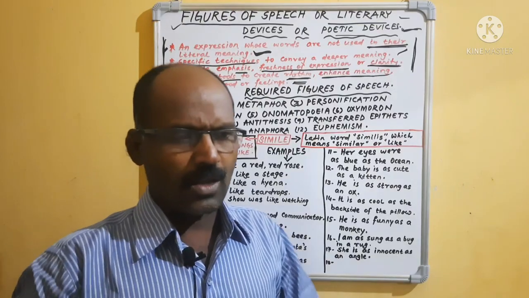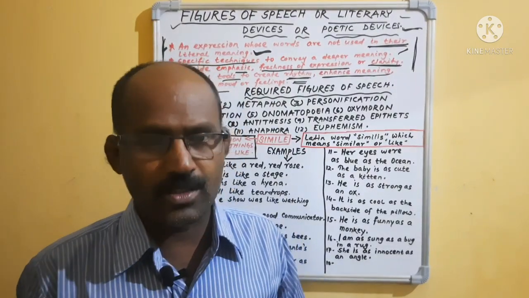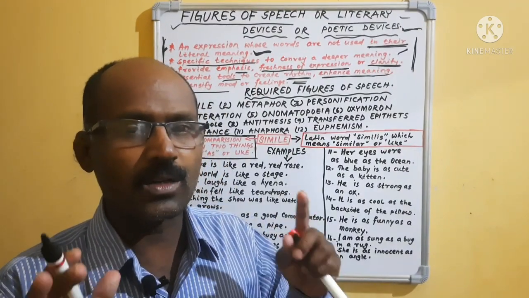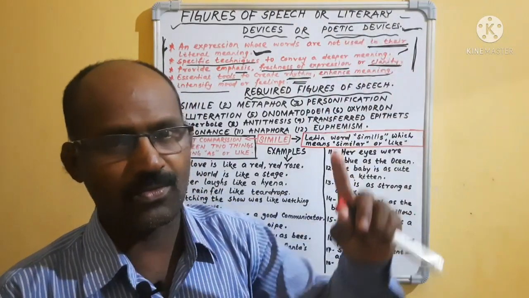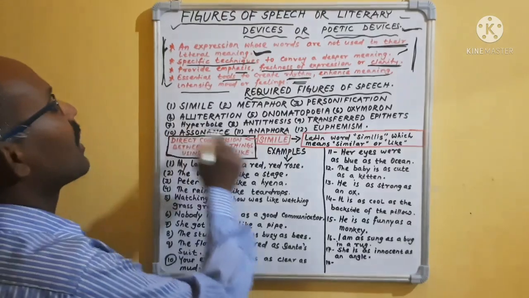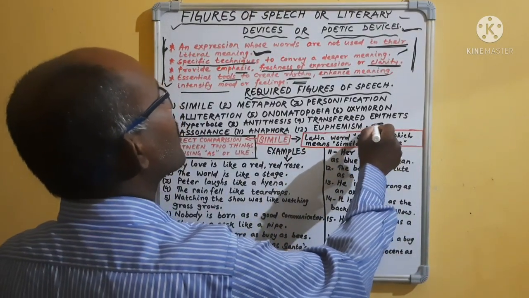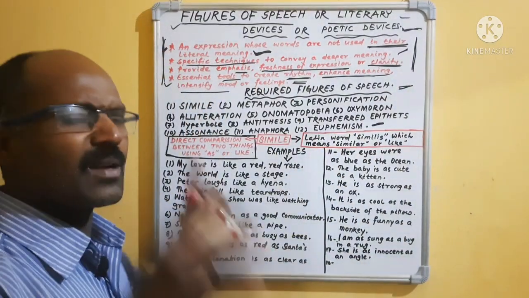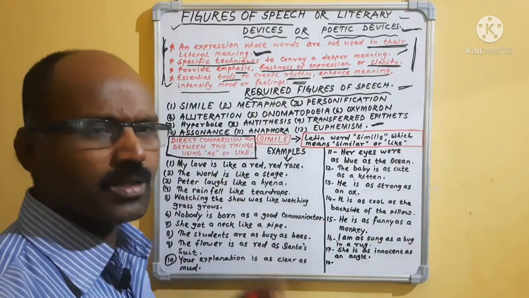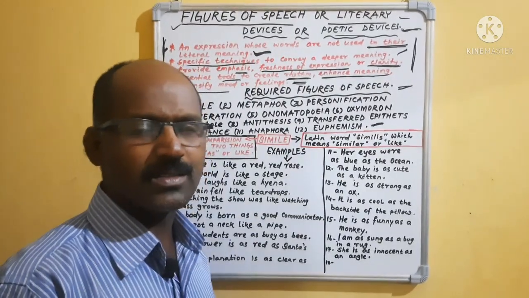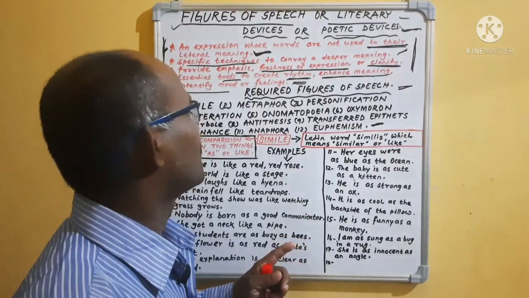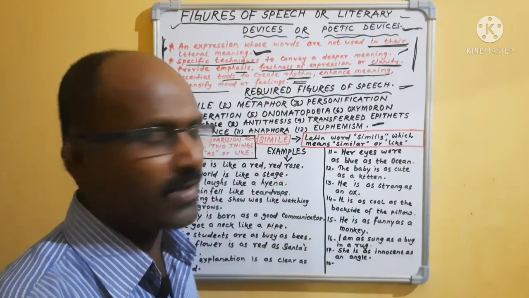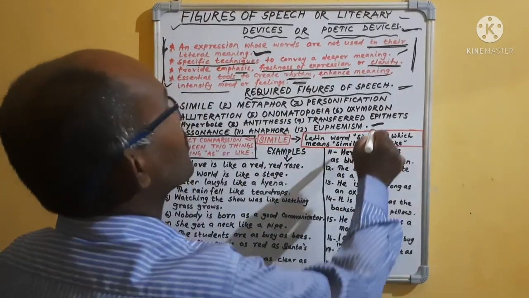That means now the question arises, how many kinds of figures of speech? Especially by studying, by analyzing your textbook from 6 to 12, I found that at least 12 figures of speech are in your book. Especially there are many more. When you will go to the graduation course, when you will take the English honors, at that time you will read many more figures of speech. But being a student from standard 6 to 12, these are the basic figures of speech required.